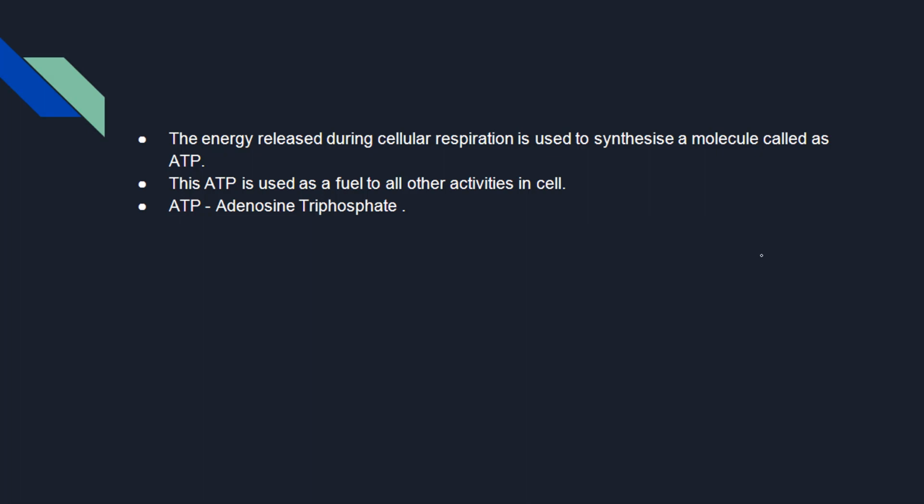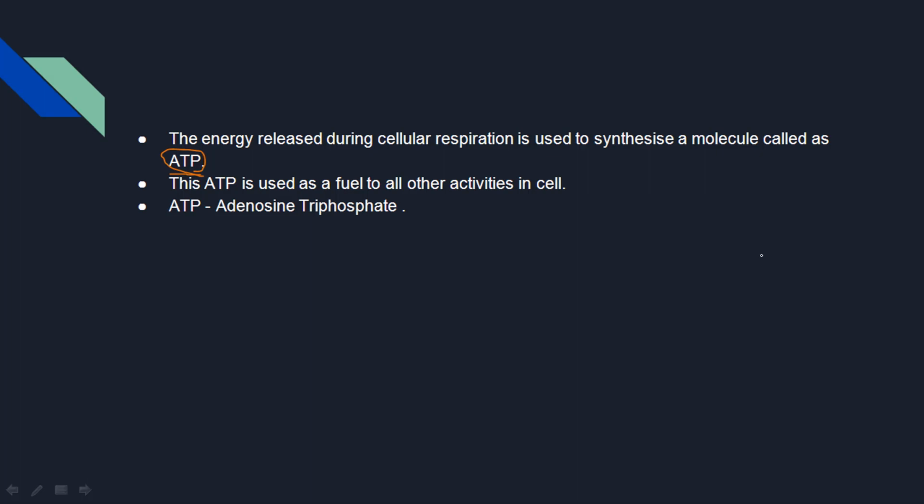Here ATP is nothing but adenosine triphosphate. So this is the energy molecule, we can say. This is the energy molecule to the body. The energy released during cellular respiration is used to synthesize a molecule called ATP. So ATP is nothing but adenosine triphosphate.